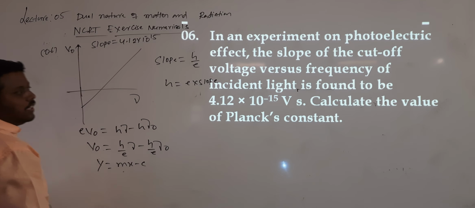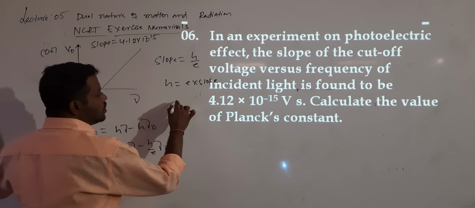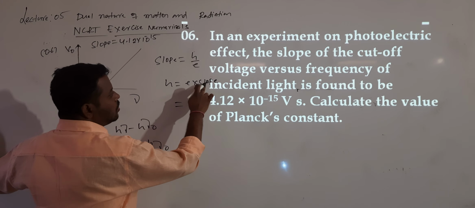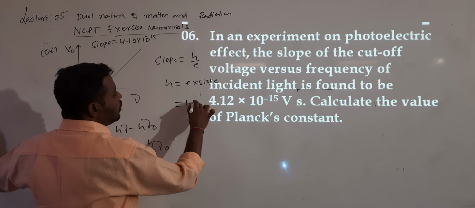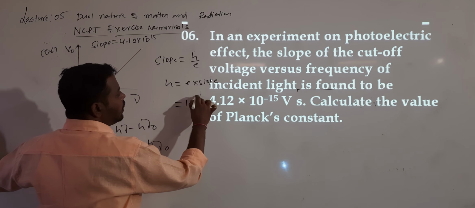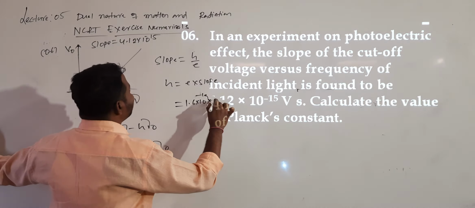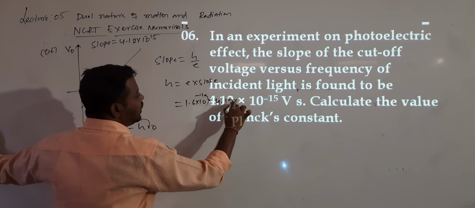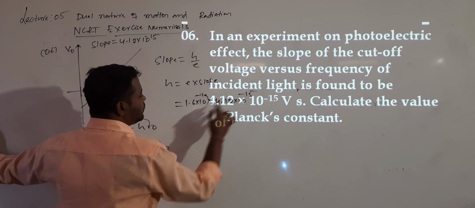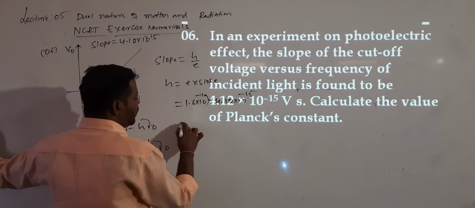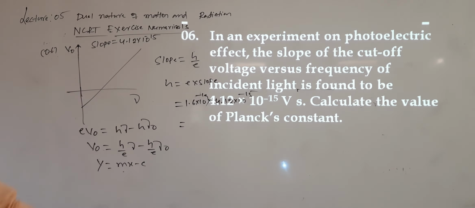That is the slope. They are asking us to calculate Planck's constant. Planck's constant is equal to E into slope. The E value is 1.6 into 10 power minus 19, into this slope value, 4.12 into 10 power minus 15. Okay, na? 16 fours are 64, so the answer will be very close to 64.